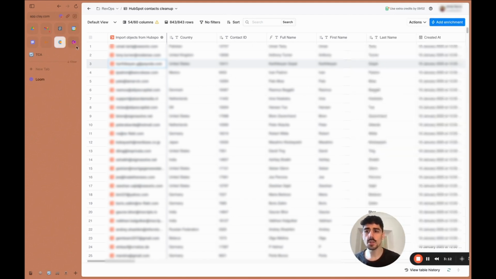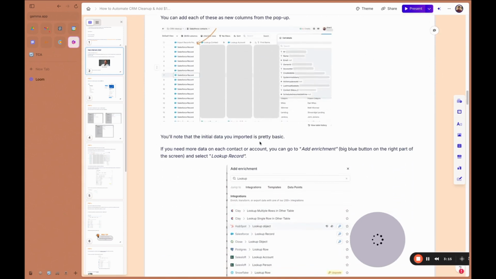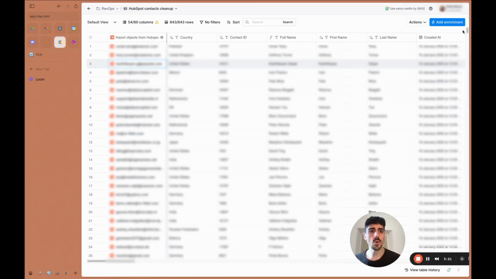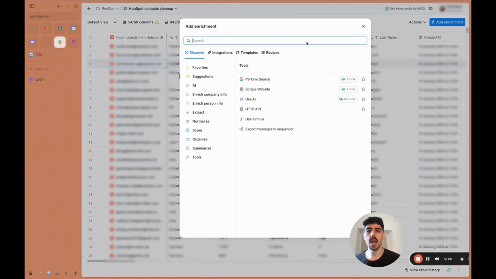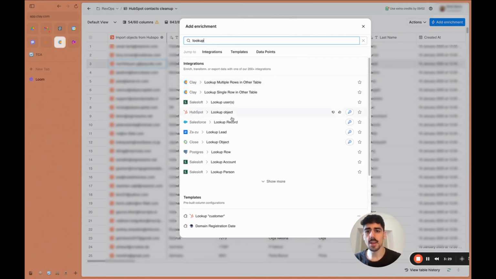Now, if you need more data than this, you can do what's called a lookup enrichment. So you go back into Clay, go up here on the top right, click add enrichment, and then write lookup. Then you look up, in this case, an object on HubSpot, or if it's Salesforce, you look up a record.